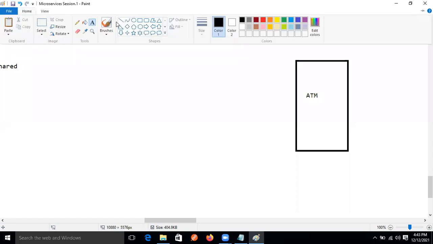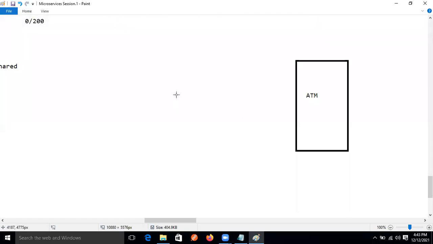One person is coming. He wants money, right? But the ATM machine server is down. So he is getting one message, like server is down. He's getting the response that the server is down.